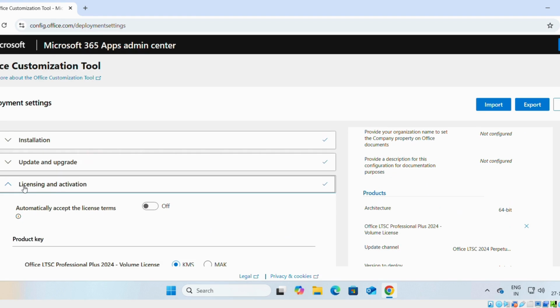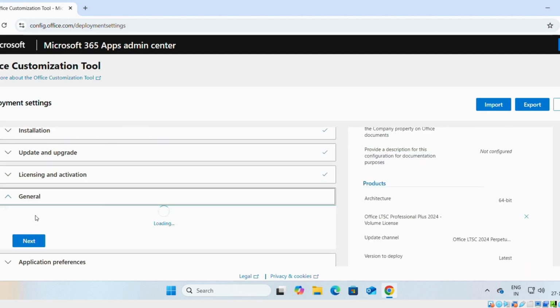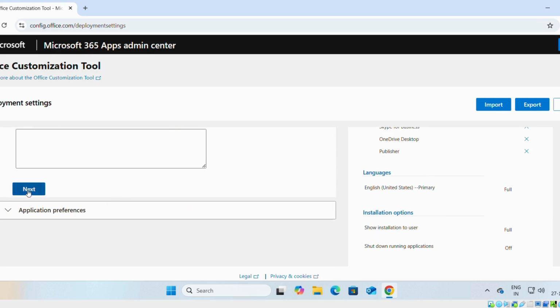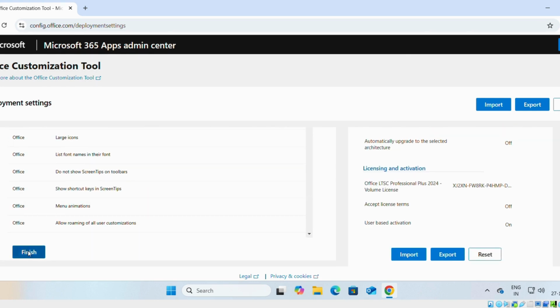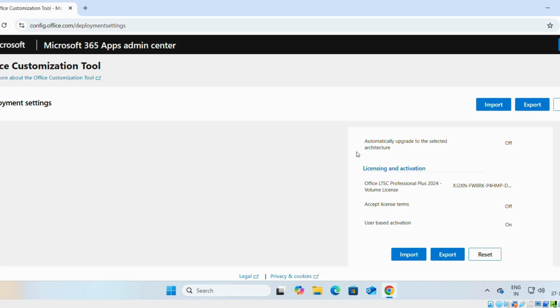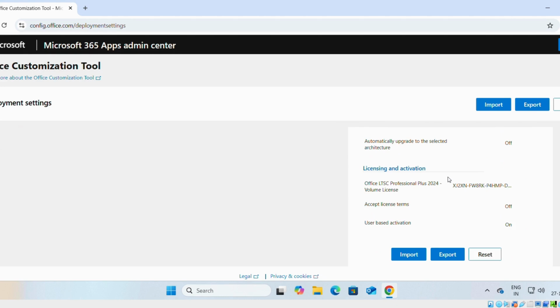Next, on license and activation, leave it as it is. Next, and finally, finish.